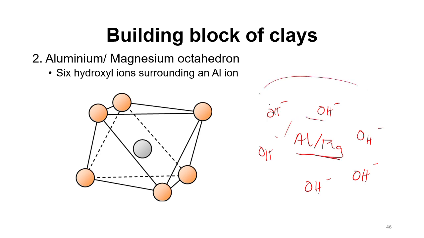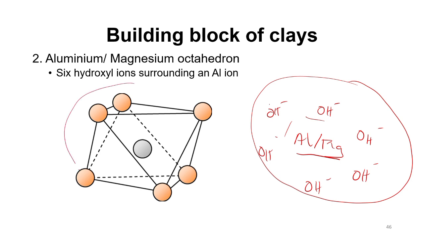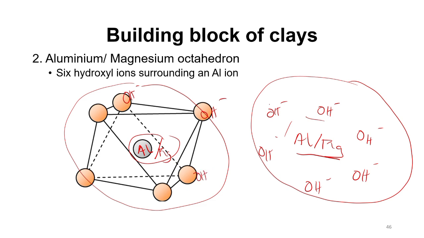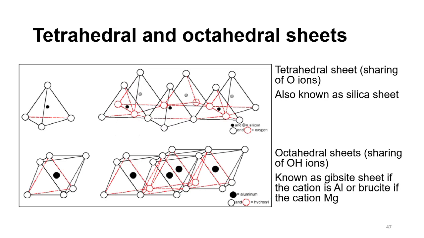The network of formation between these ions is what we term the octahedron. In situations where the cation is an aluminium, we call it the aluminium octahedron, and when it's a magnesium, it becomes the magnesium octahedron. So the cation is surrounded by six hydroxyl ions.